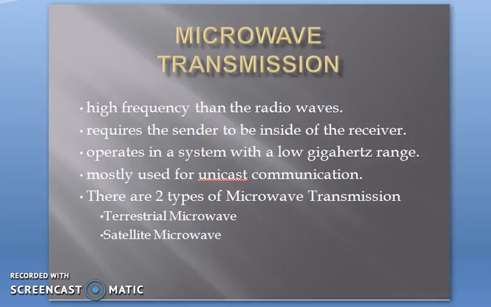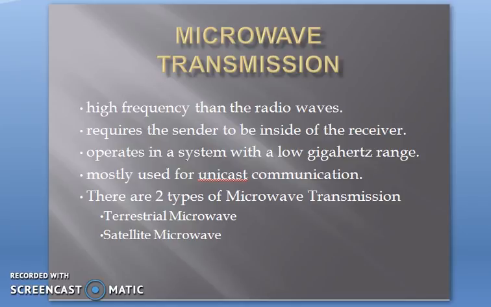Microwave transmission requires one center which transmits the signal and another which receives the signal, and it has high frequency. The frequency range is higher than that of radio waves. It mainly operates in the low gigahertz range, and it is mainly used for unicast communication.